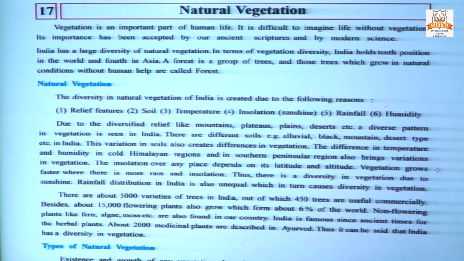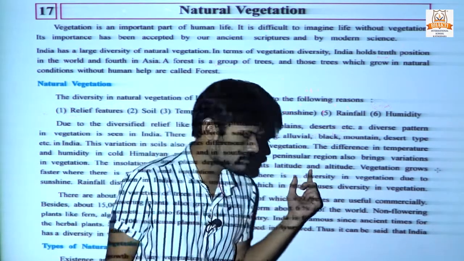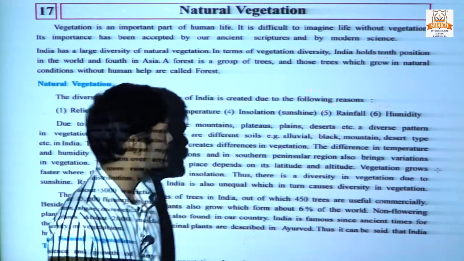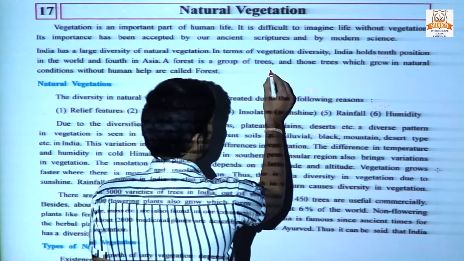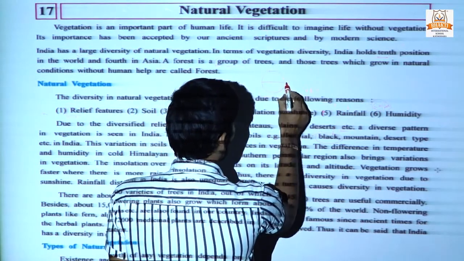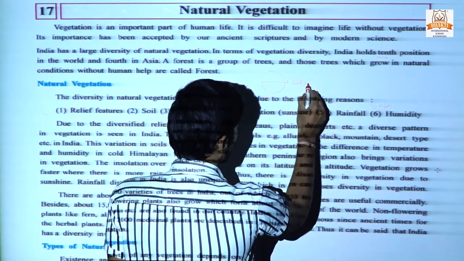The insolation over any place depends on its latitude and altitude. Insolation, or sunshine, is dependent on latitude and altitude. Suppose this is the earth, and this is the 0 degree equator. This is known as the latitude.